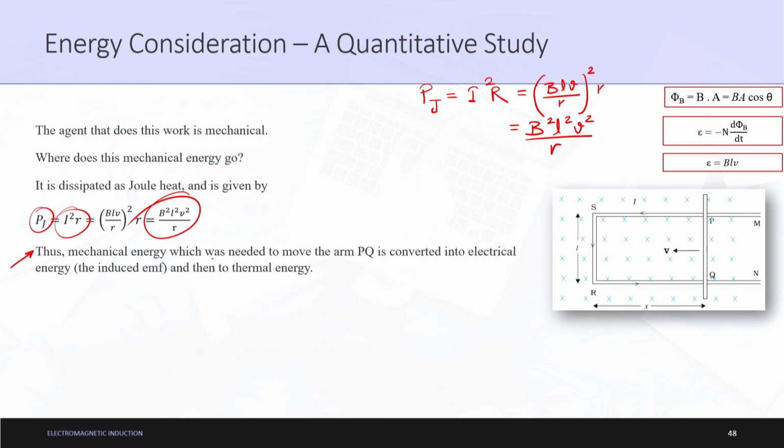Thus, mechanical energy which was needed to move the arm PQ is converted into electrical energy, the induced EMF, and then to thermal energy. Quite evidently, first mechanical energy was being used, and that mechanical energy led to an induced EMF. Because EMF was being induced, a current was flowing through the circuit, which is a type of electrical energy.